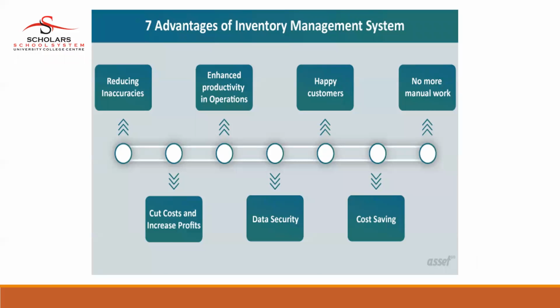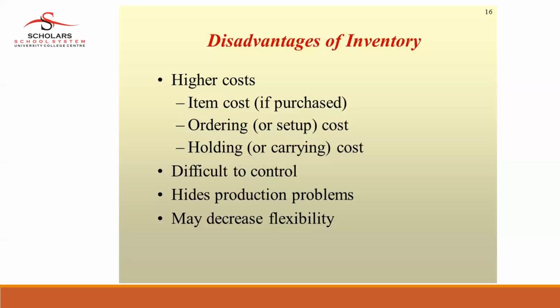The 7 advantages of an inventory management system are reducing inaccuracies, enhanced productivity in operation, happy customers, no more manual work, cut cost and increase profit, data security and cost saving. Disadvantages of inventory are higher cost: item cost, ordering cost, holding cost. It's difficult to control, hides production problems, and may decrease flexibility.